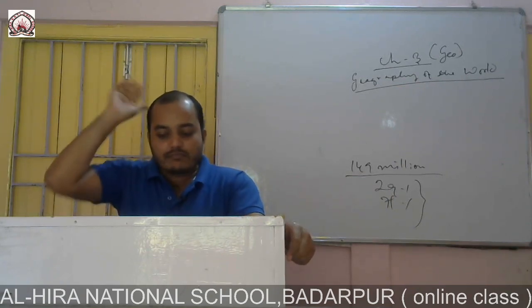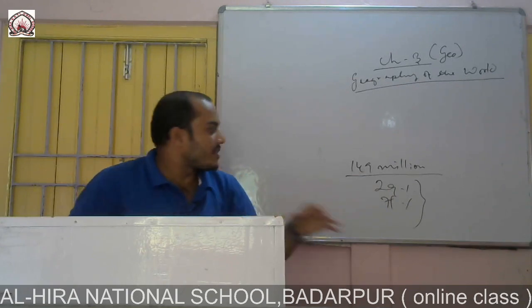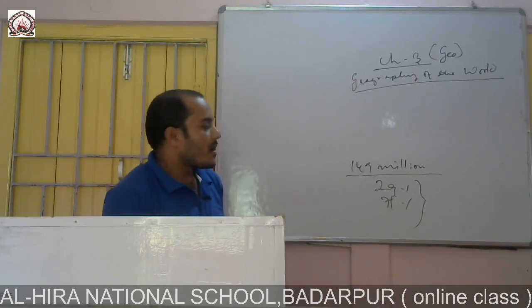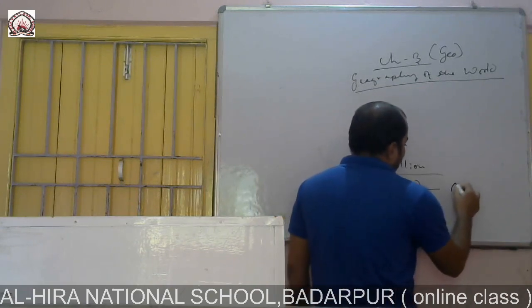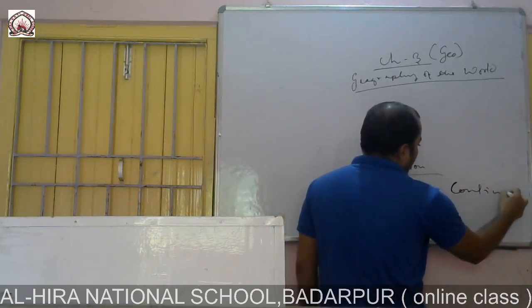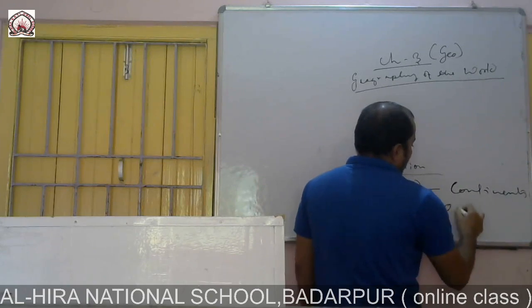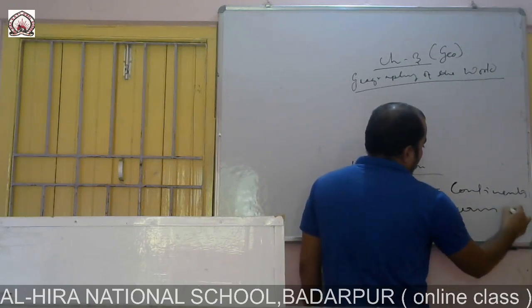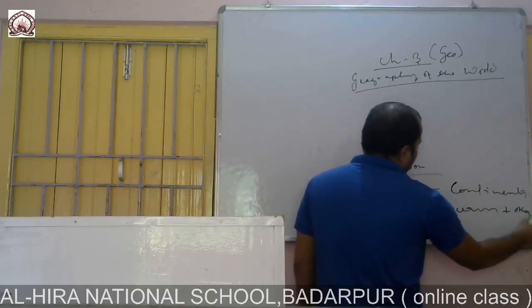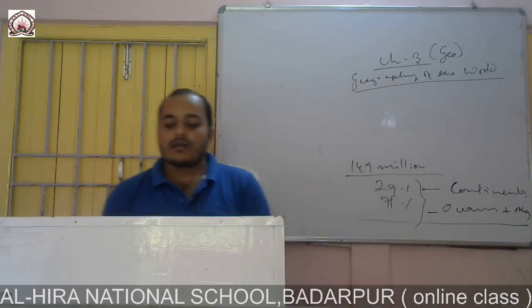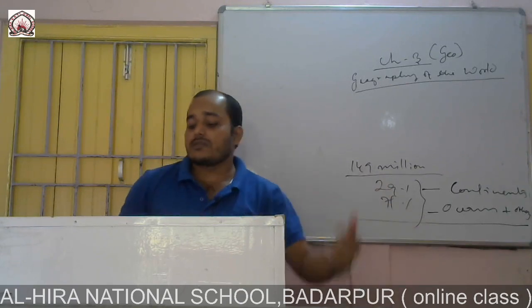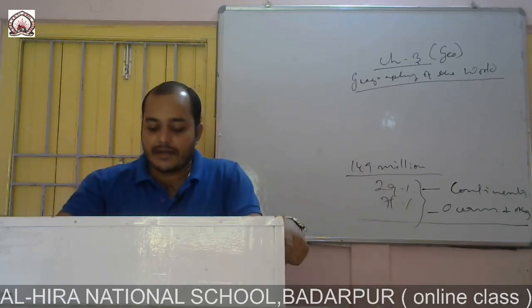Now how were these oceans and the continents distributed, how did this distribution take place?